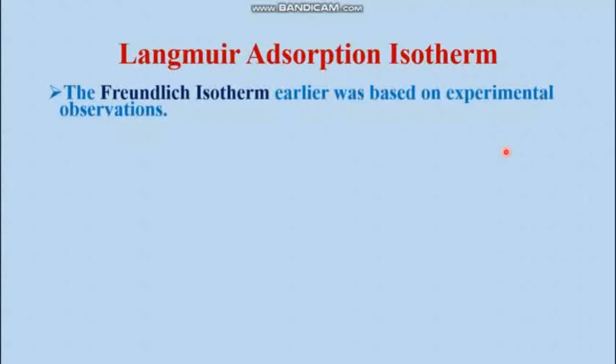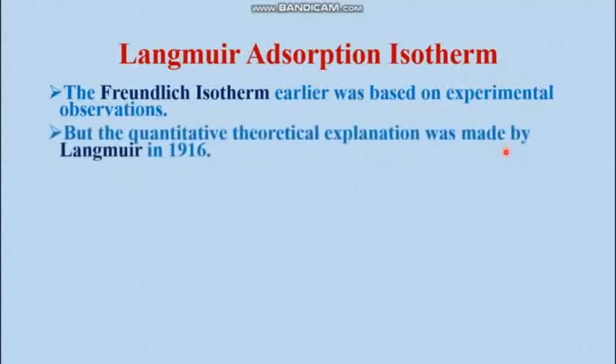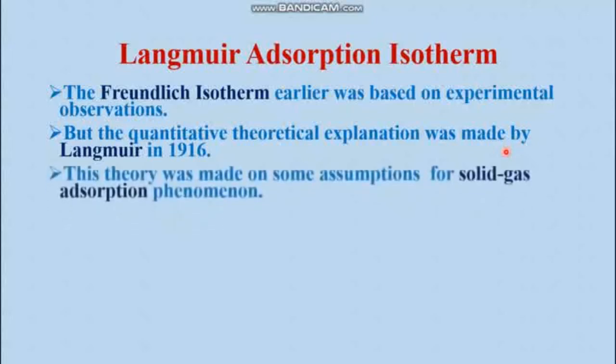The Freundlich Adsorption Isotherm earlier was based on experimental observations, but the quantitative theoretical explanation was made by Langmuir in 1916, and this theory was made on some assumptions. For example, he took the solid gas adsorption phenomenon. There are so many other adsorption phenomena, but here only gases are adsorbed on solid surface. He took this type of instance and made the assumptions.